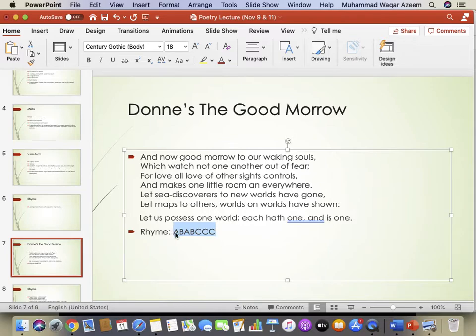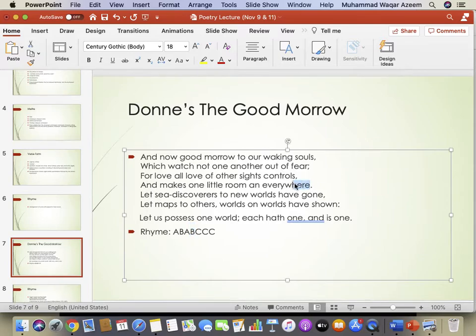So the first A stands for the first sound, souls, and then B stands for a sound which is different from the first sound, which is fear. But then you have to write A once again because the sound of the third line matches with the sound of the first line. And then B again. Why?